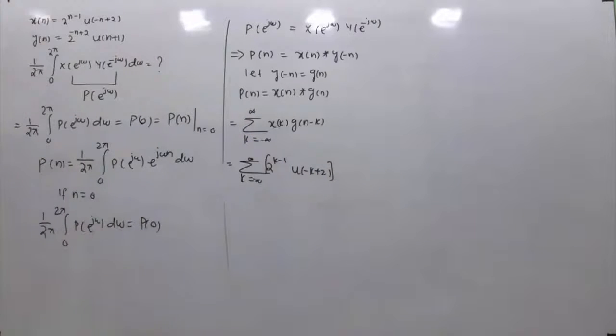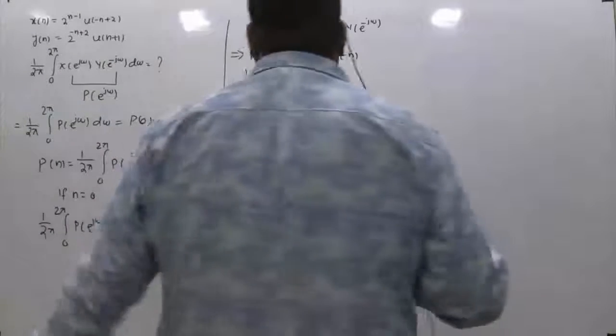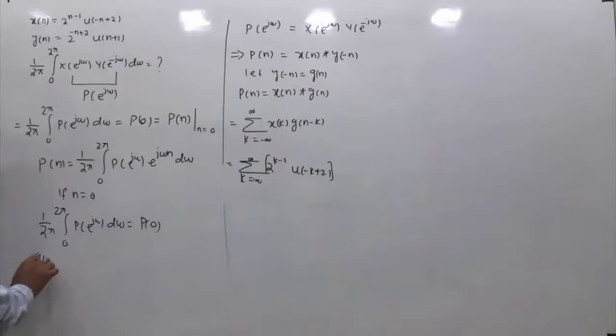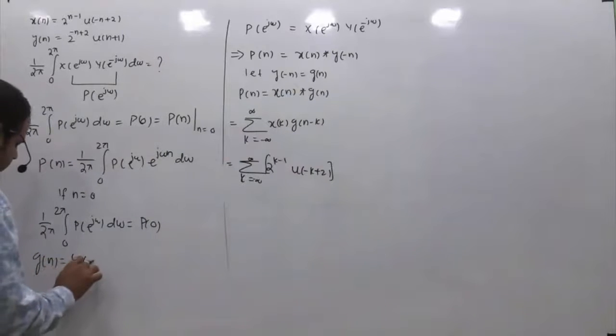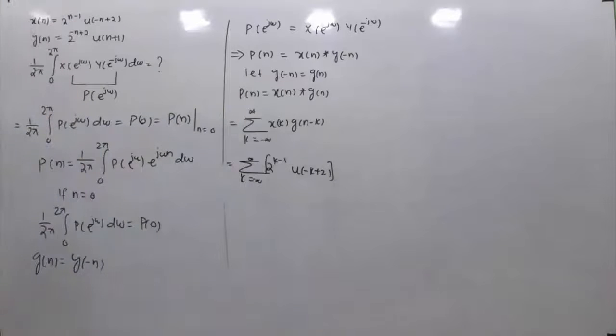Now let us first get g[n]; it will be easier for us to then write g[n-k]. We are saying that g[n] is nothing but y[-n], right? We have y[n], so we can get y[-n] by replacing n with -n.